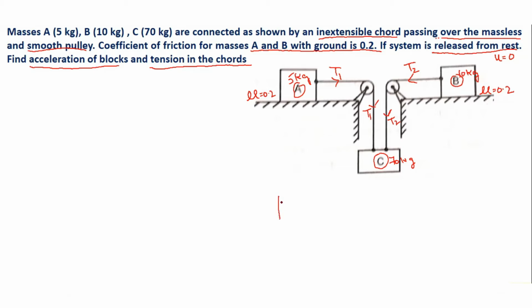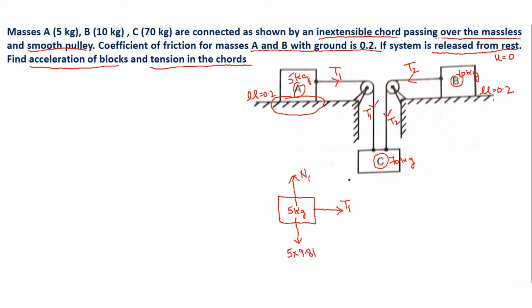So for block A of 5 kg, the first force which we show is the tension in the cable or the applied force. So tension in the cable showing always away from the body, so it will be T1. Next is self weight acting vertically downwards, so this will be 5 multiplied by 9.81 converting into newtons. Third is reaction from contact surface. So yes, this block A is in contact with this surface, hence there will be reaction from surface to the body, and let that be N1.